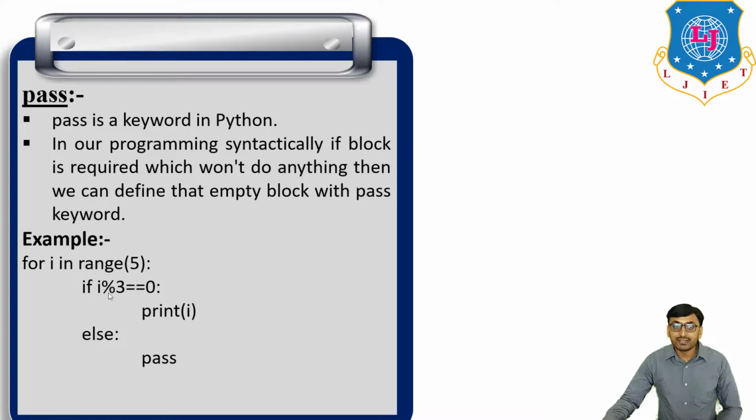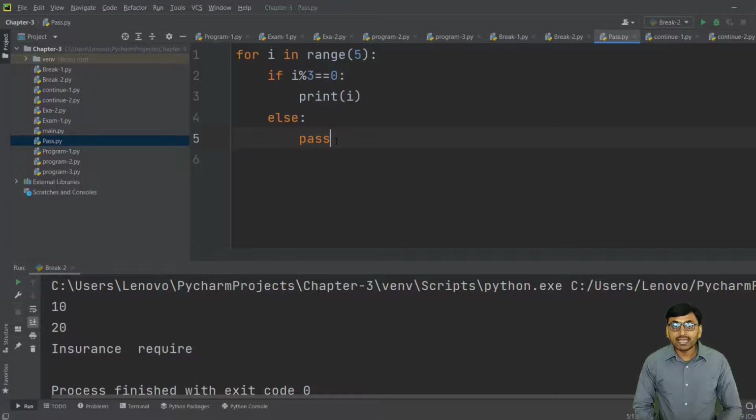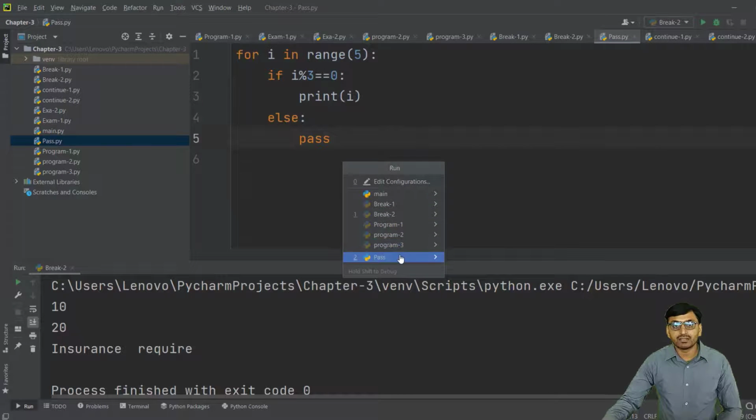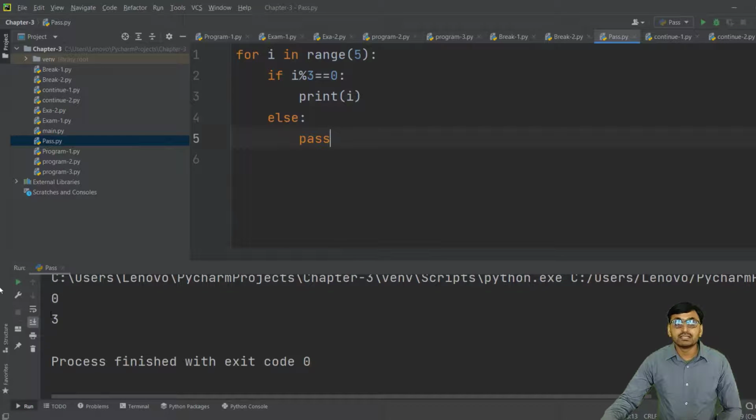So this condition is satisfied only for i equal to 0 and i equal to 3. So the output of this program is i equal to 0 and 3. Now the same program we run in PyCharm: for i in range(5), if i % 3 == 0, print i, else pass. If we run this program, we get output 0 and 3, because i equal to 0 and i equal to 3.